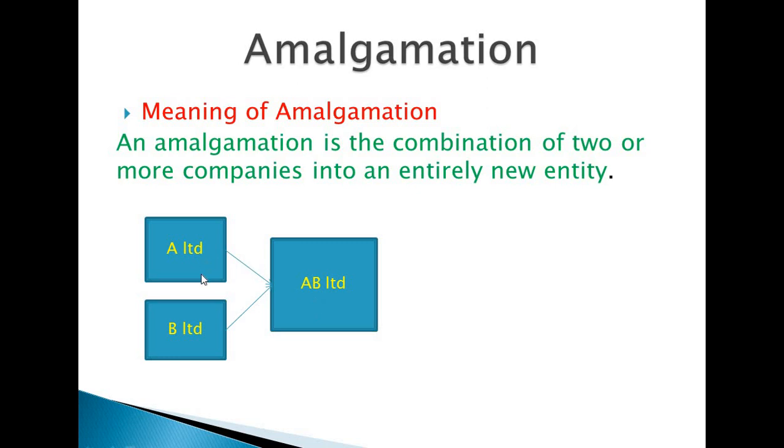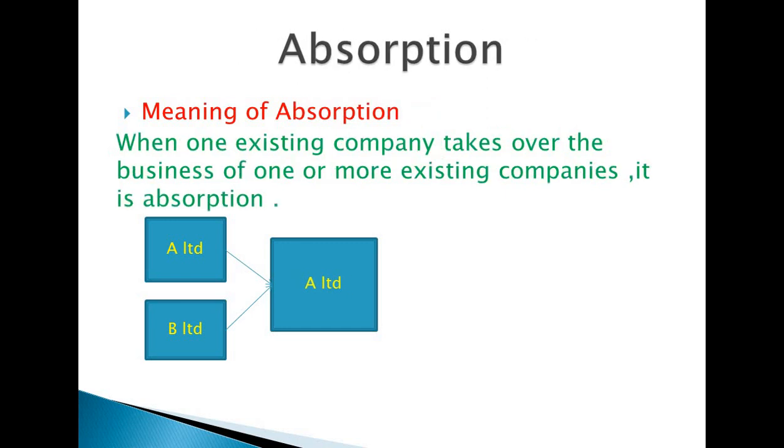Both companies are interested in combining their businesses to strengthen them, so they enter into a tie-up and start a new company, functioning in the new name AB Limited. So amalgamation means two or more companies join together and start a new entity.